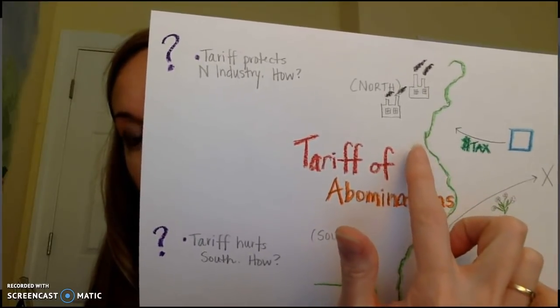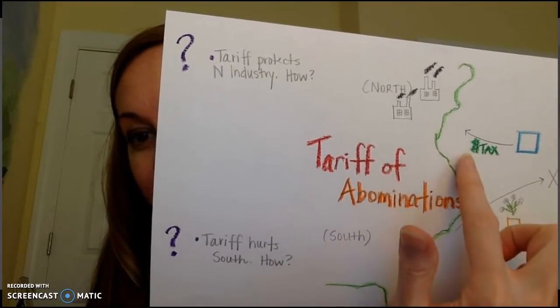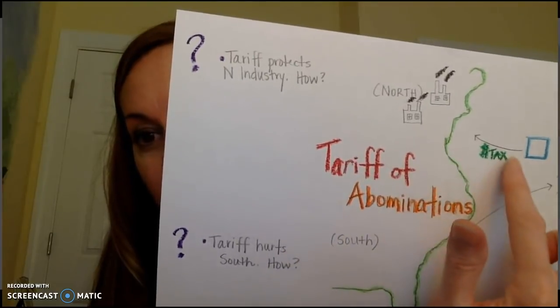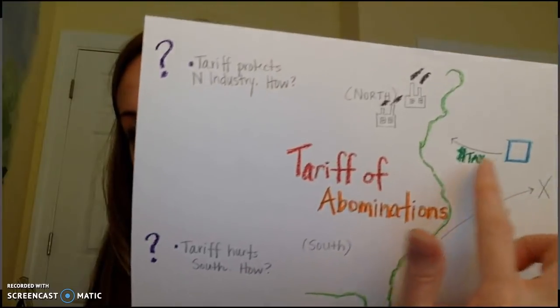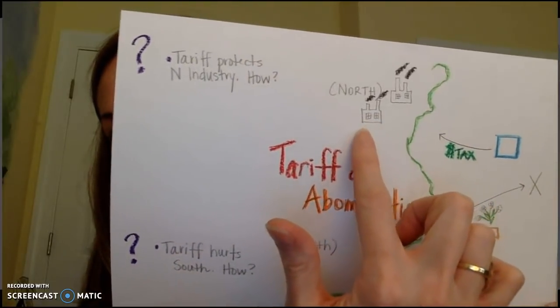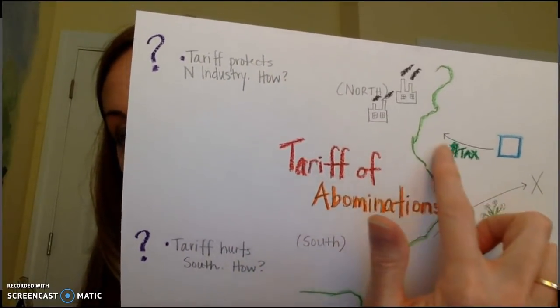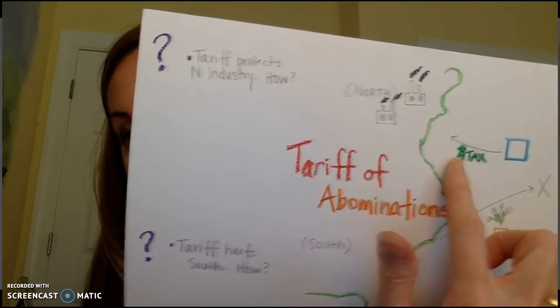And when it gets here, we add a tax on top of this price to make it more expensive because we want people buying what we're making in our Northern industries. We do not want them buying what's coming from England.